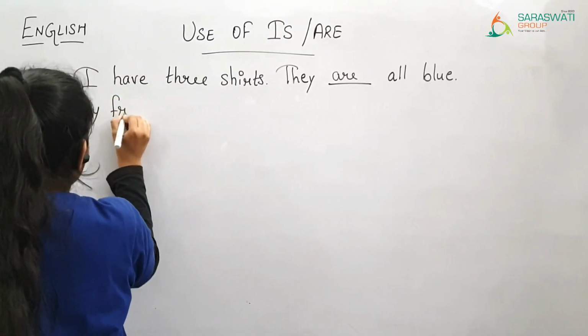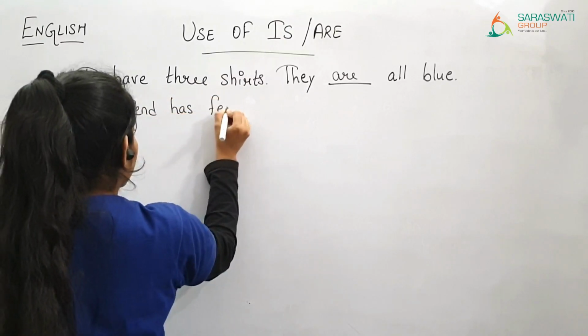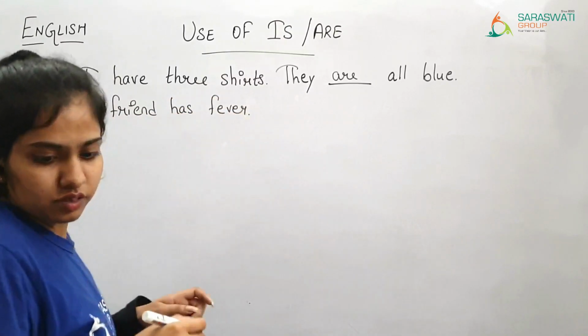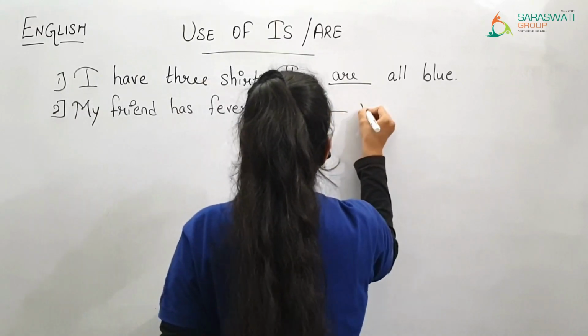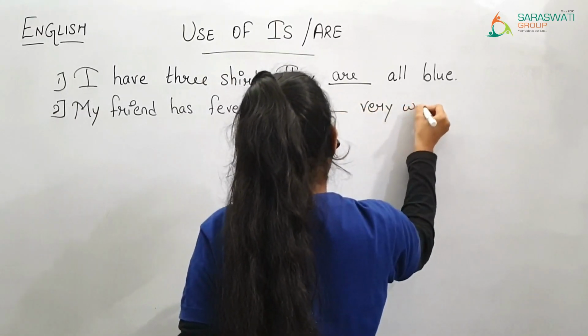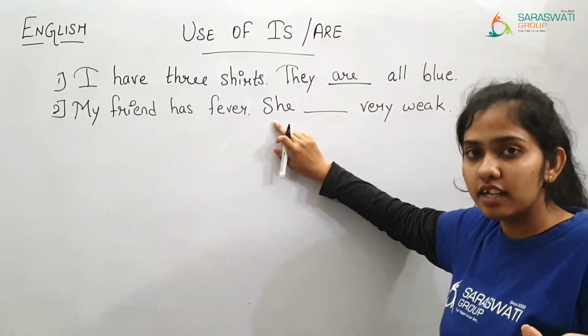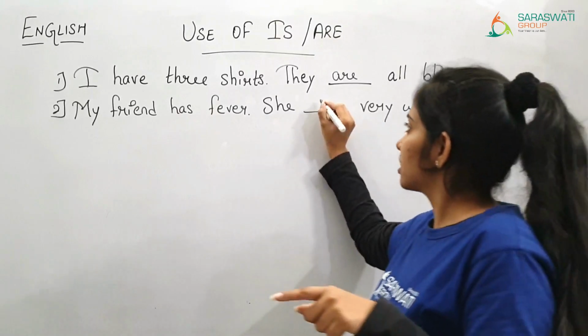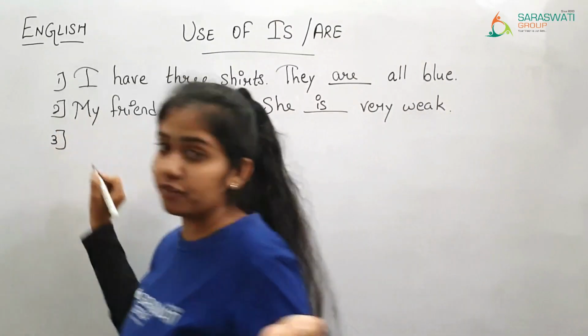Now the next is my friend has fever. She dash very weak. She. When the word she is there, at that time we will use is. She is very weak.